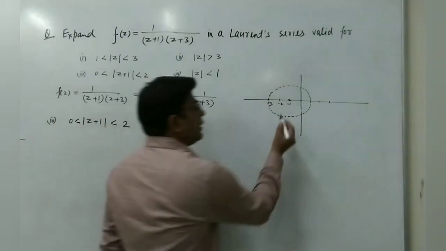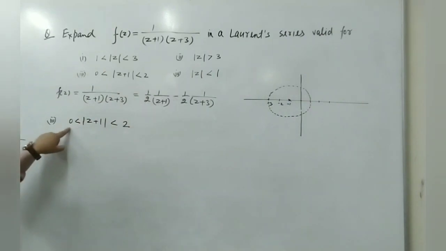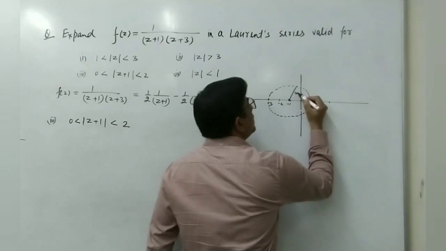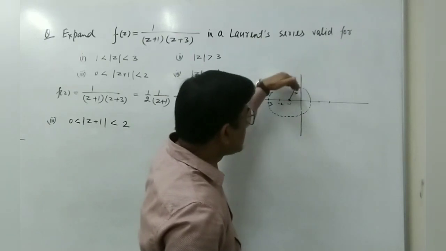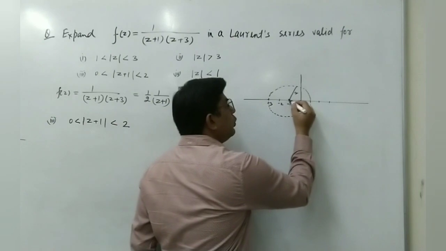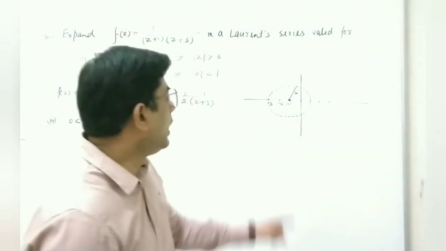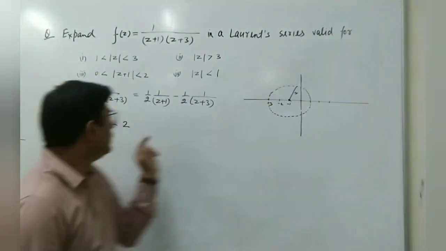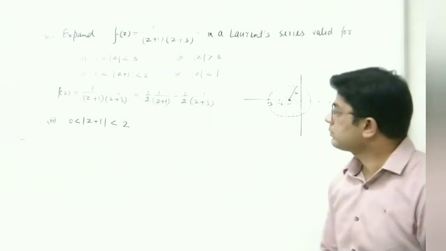Greater than 0 means here we calculate the distance from this origin. So you can understand that this radius is 2. We have to take all the points with radius less than 2 but greater than 0, meaning except 0. So we have to leave this point. It means this is another region. Here we have deleted one point, which is the center of this given circle. So we have to write this expression in this region now.